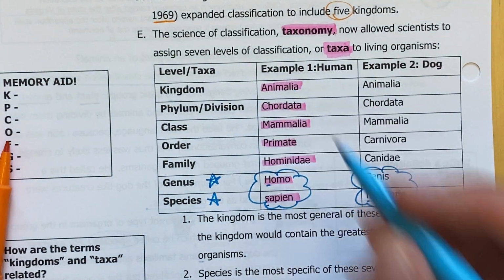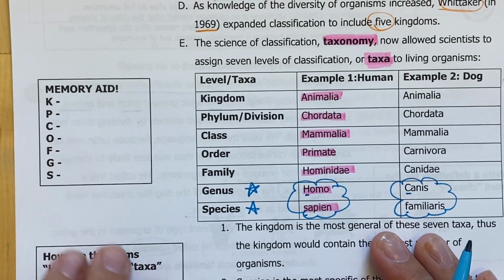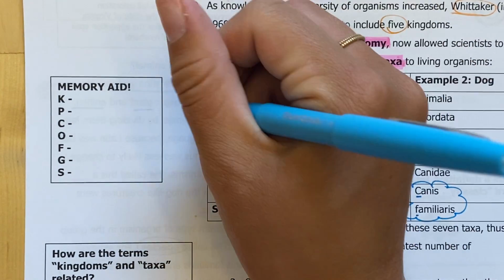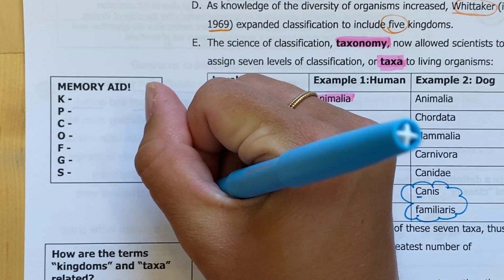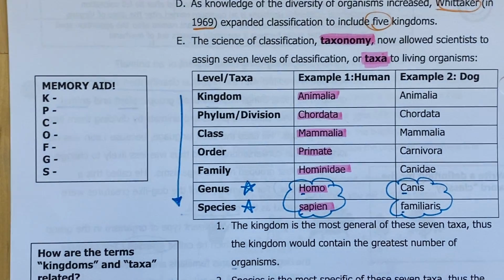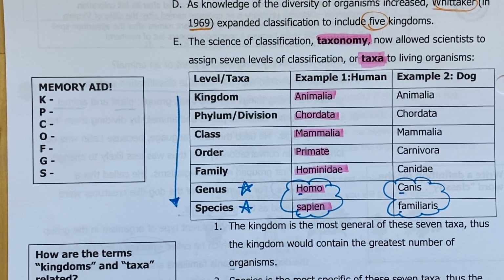All right, so this goes from very broad categorization to very specific categorization. All right, so the kingdom is the broadest, and then we are going down to the most specific, which is the species. And this is actually how we classify whether animals are related to each other as well.